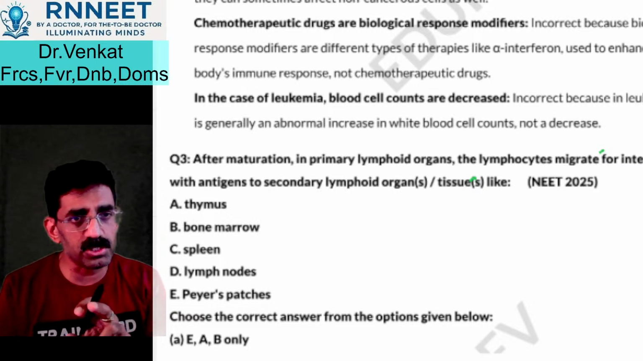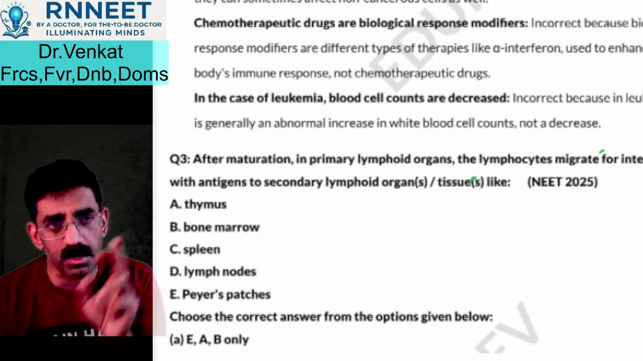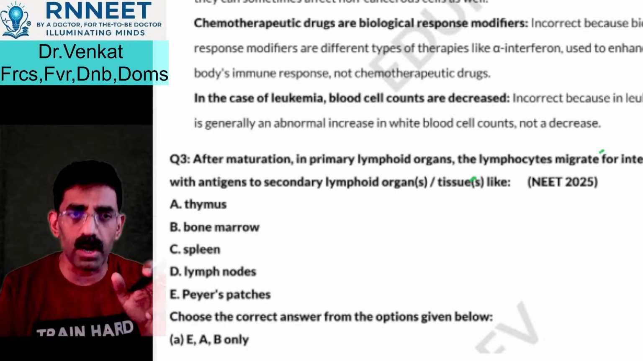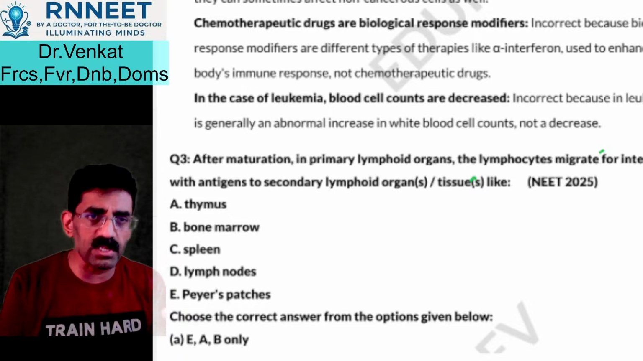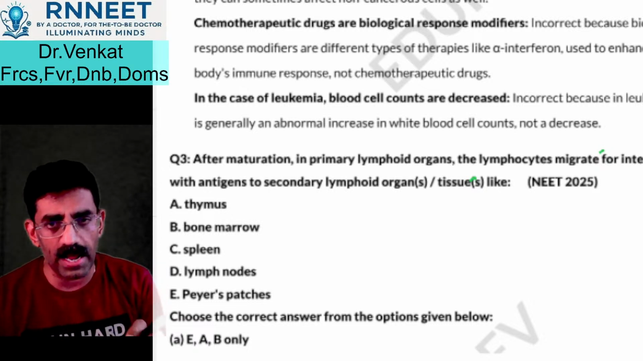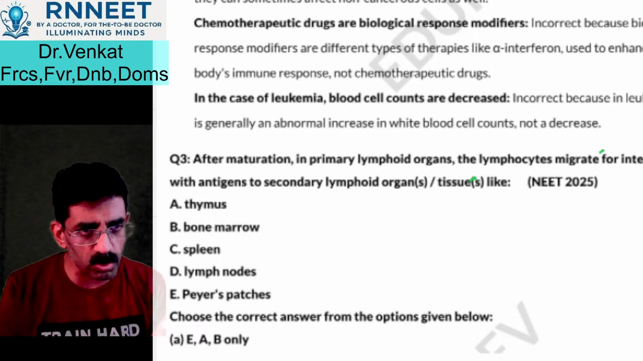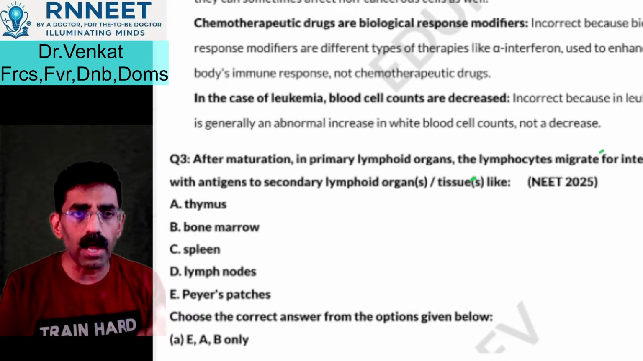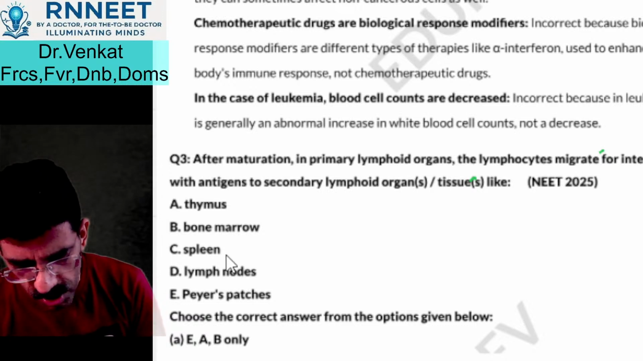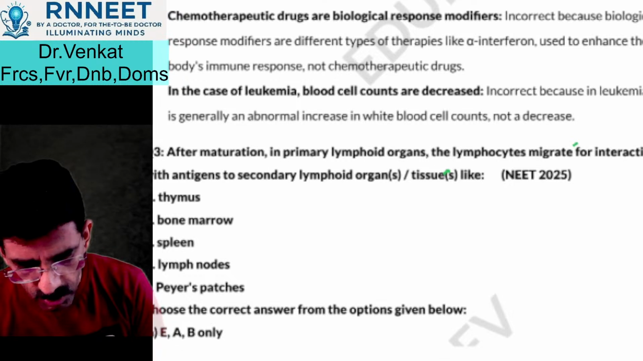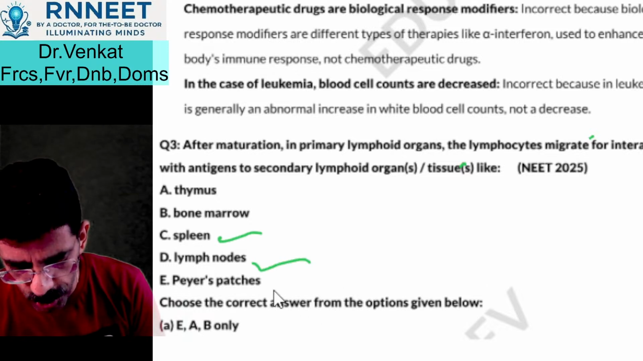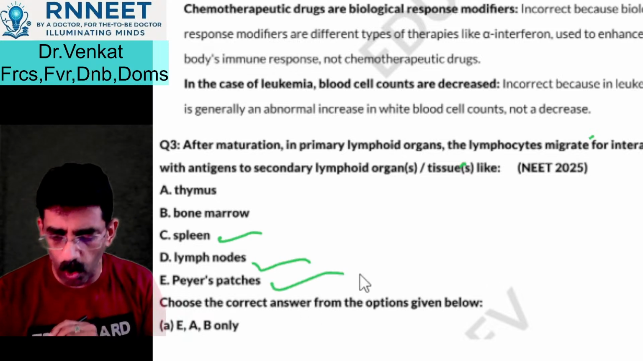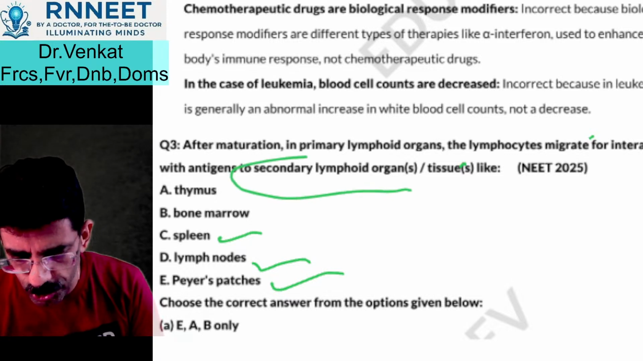Where are the antigens coming to? They are coming to the secondary lymphoid organs through the blood. The antigens reach the secondary lymphoid tissues where these lymphoid cells will go and attack. So they are the lymph nodes, the spleen, and the Peyer's patches. So what do you see here? These choices: the spleen, the lymph nodes, and the Peyer's patches are all secondary lymphoid tissues.